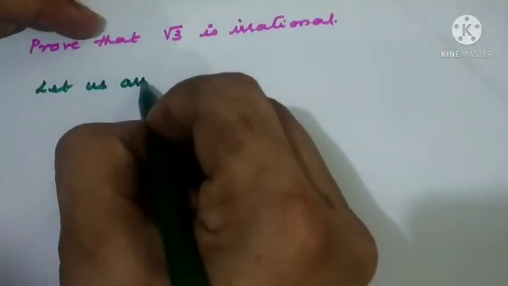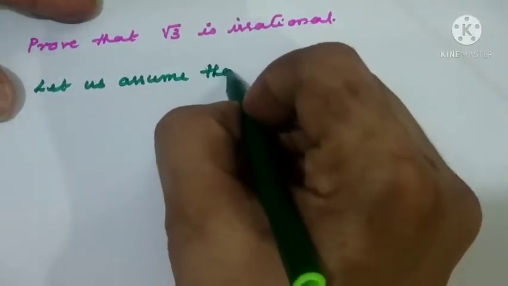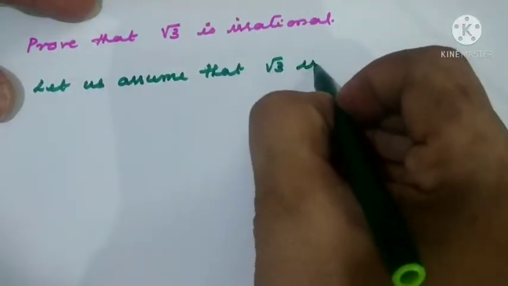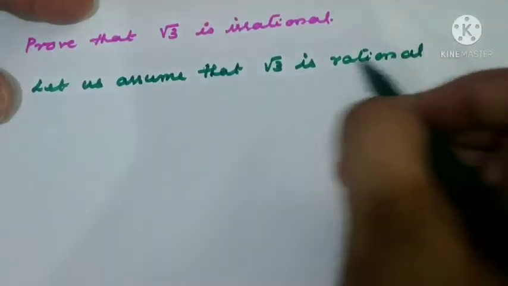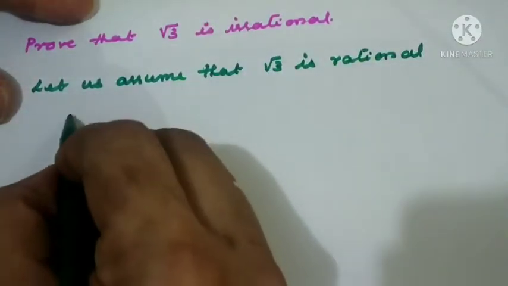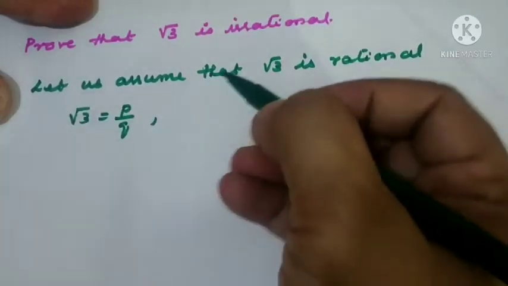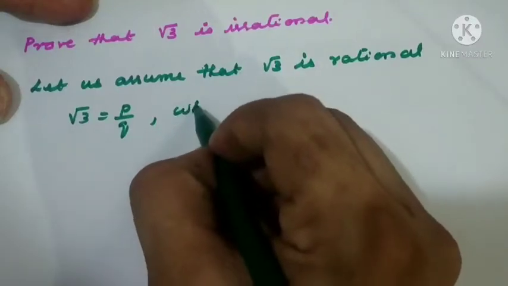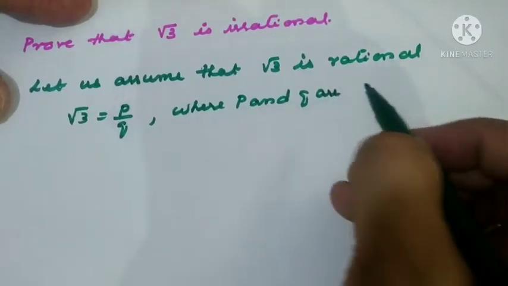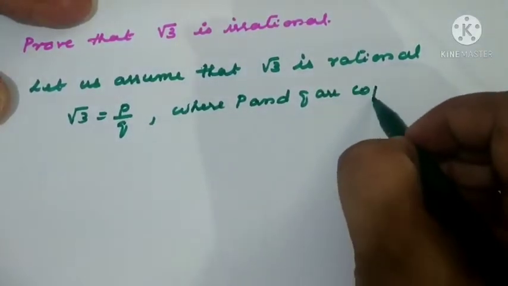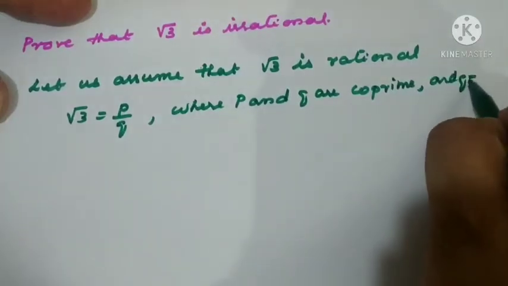Let us assume that root 3 is rational. What is the next step? If it is rational, we can express it in the form p by q. So I'll write root 3 equal to p by q, where p and q are co-prime, and q not equal to 0.